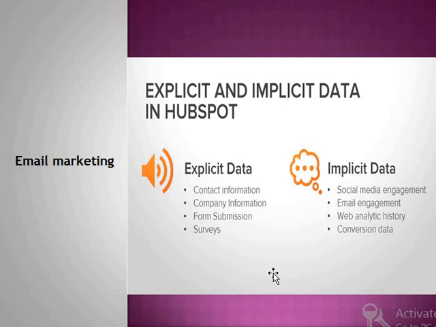We collect data that he has purchased 10 times in a year, or is more interested in these types of products. Or she visited our website and remained on that particular product page for 5 minutes and read about that product. That is all implicit information we are getting.